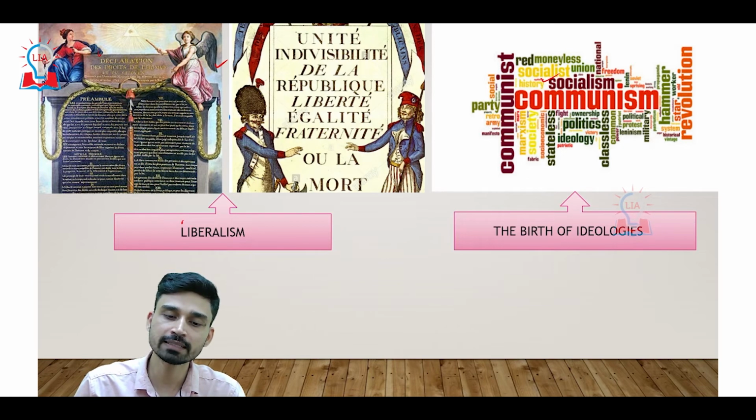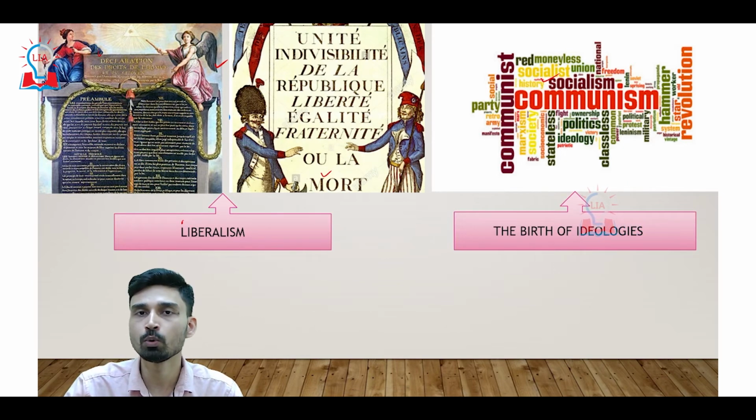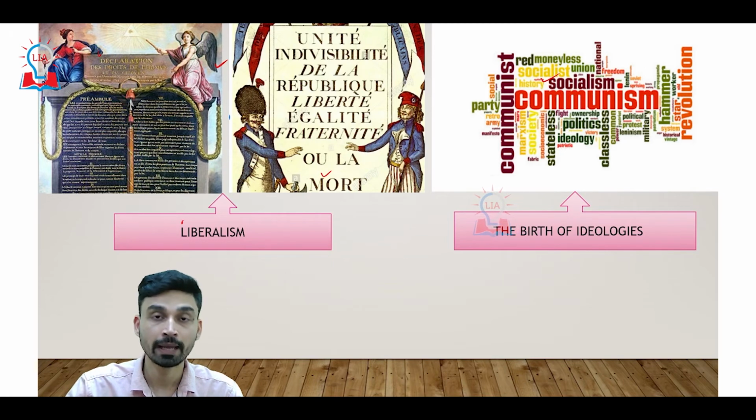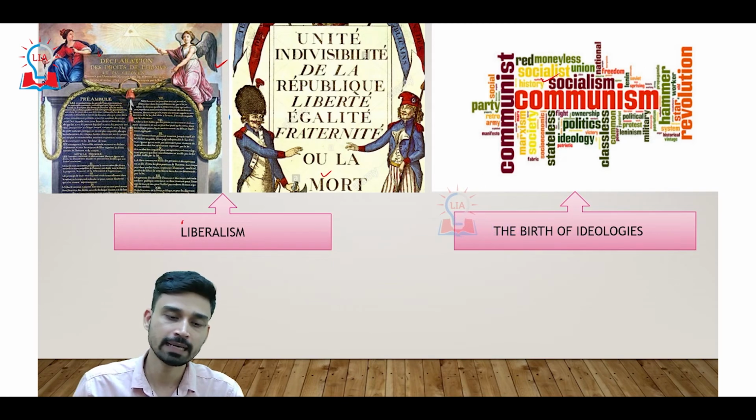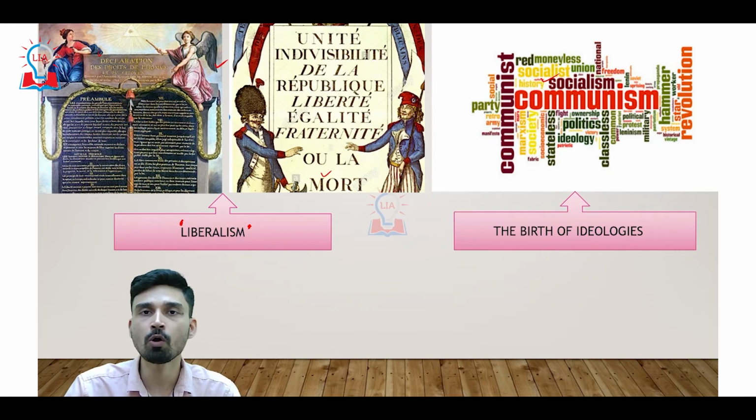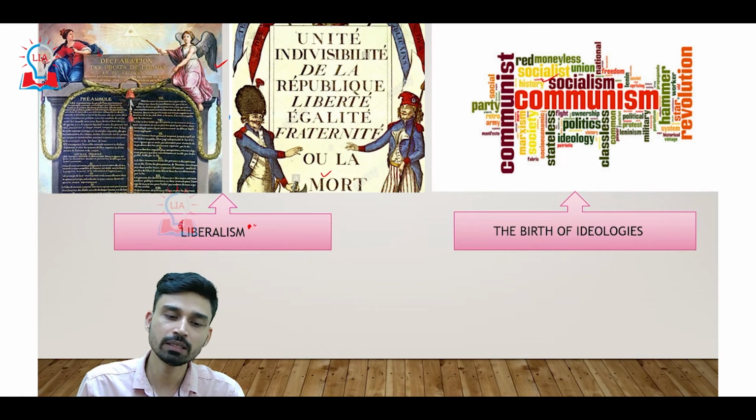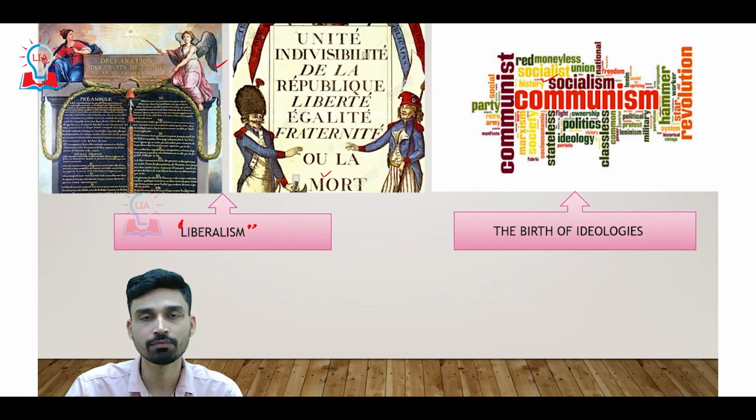The second important event is that the idea of liberty, equality, and fraternity gained very much traction and became a lingua franca of the revolution in different countries as well. And the third most important event that can be associated with liberalism is that during the French Revolution, all the people, or all the men, to be more precise, were given equal voting rights, and that is when we can see the idea of universal male suffrage come into existence. So these three events collectively can be associated with liberalism, and that is something that can be associated with the French Revolution as well.